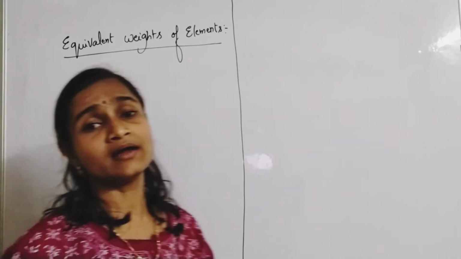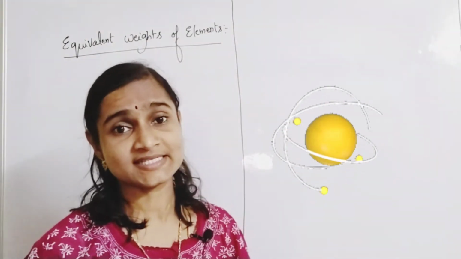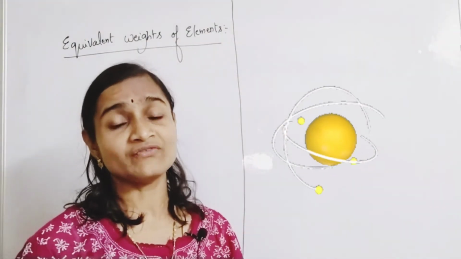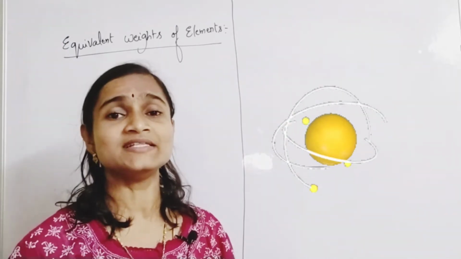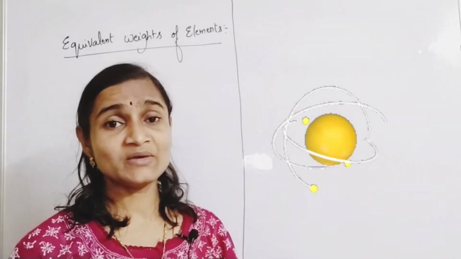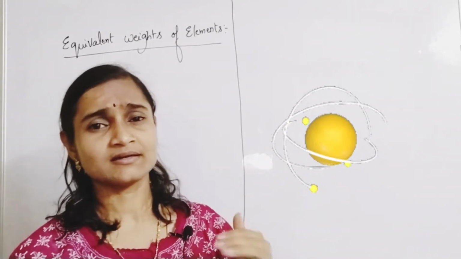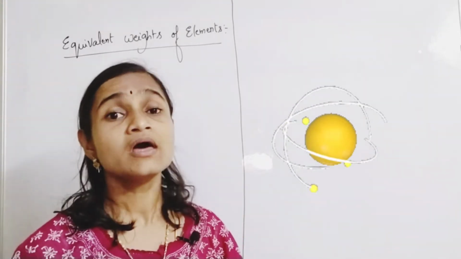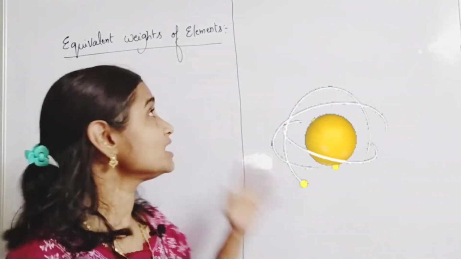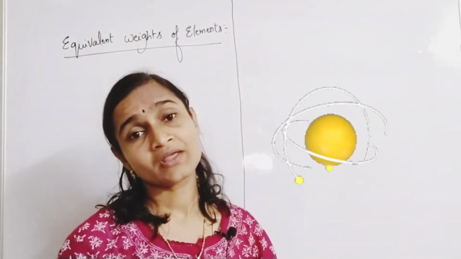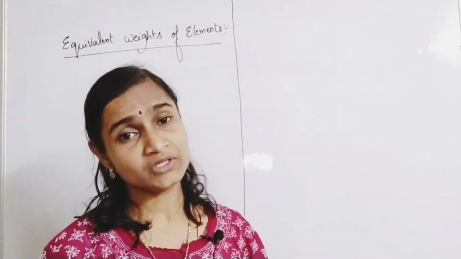So you all are aware of atomic weights, and atomic numbers of elements, at least 1 to 30. At the same time, you have to remember atomic weights of some other important elements. So what are these equivalent weights? I'll just directly go into the concept.